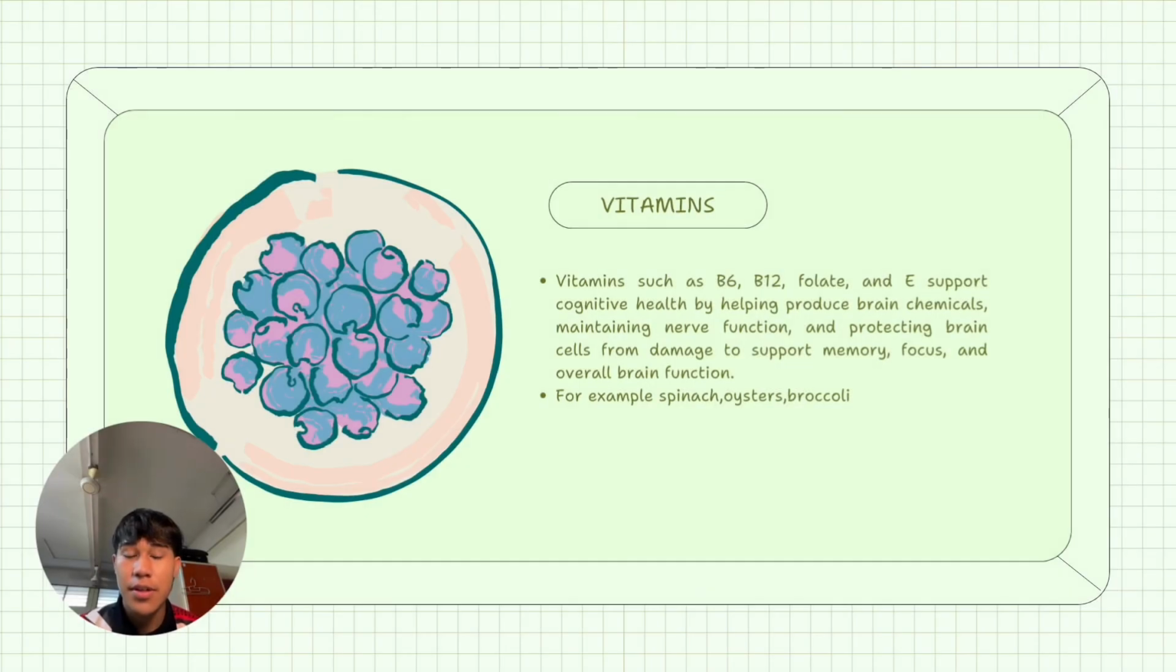For the next component, which is vitamin. What is vitamin? Vitamins such as B6, B12, folate, and E support cognitive health by helping produce brain chemical, maintaining nerve function, and protecting brain cells from damage to support memories, focus, and overall brain function. For example of vitamin is spinach, oyster, and broccoli.